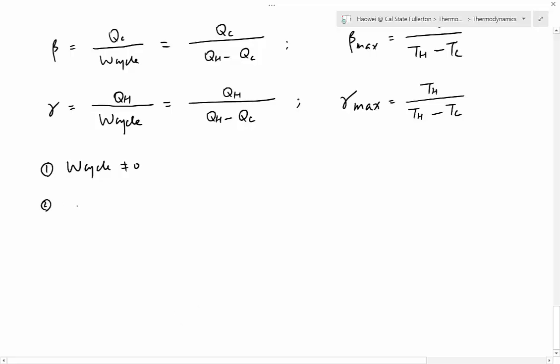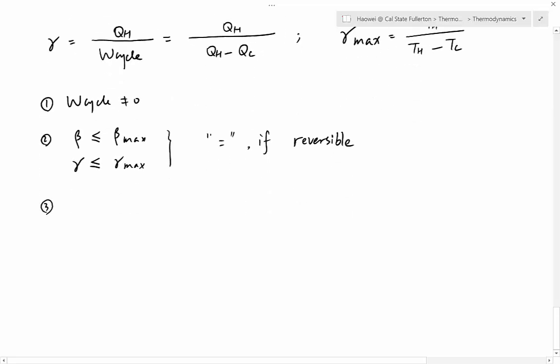And then beta will always be less than or equal to beta max. And a gamma will always be less than or equal to gamma max. And the equal sign is true if the process is reversible, just like before.